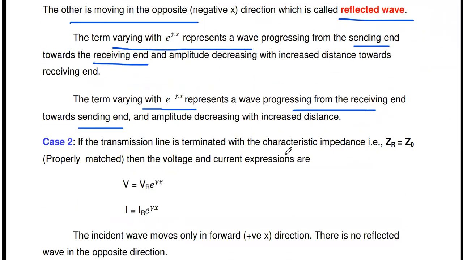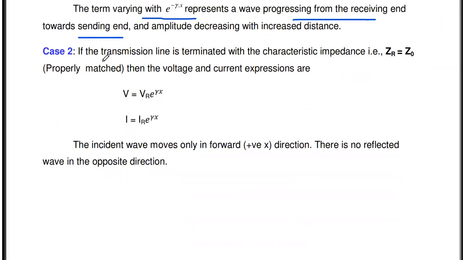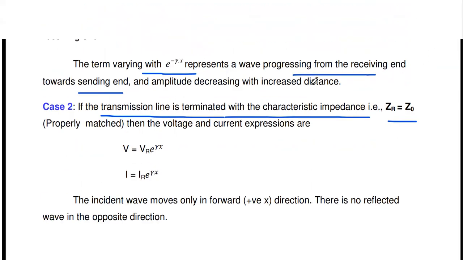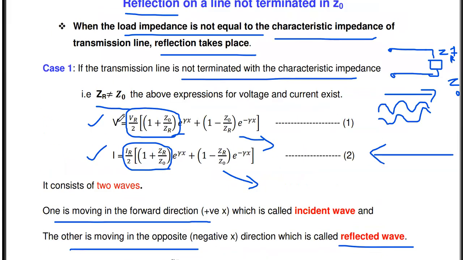Then case 2. What does case 2 mean? It means the transmission line is perfectly matched. That means the transmission line is terminated with the characteristic impedance, that is ZR equal to Z0. So if you terminate the transmission line with the perfect characteristic impedance, at that time we will not get any reflected wave. So you just substitute ZR equal to Z0 in our voltage and current equation.